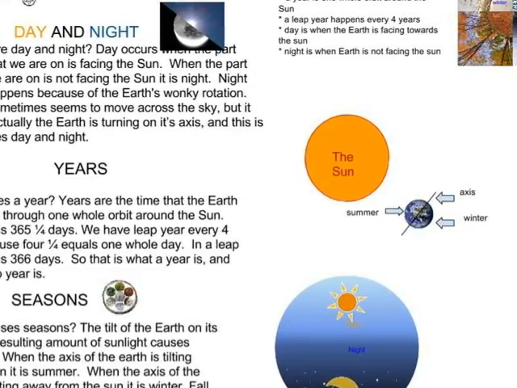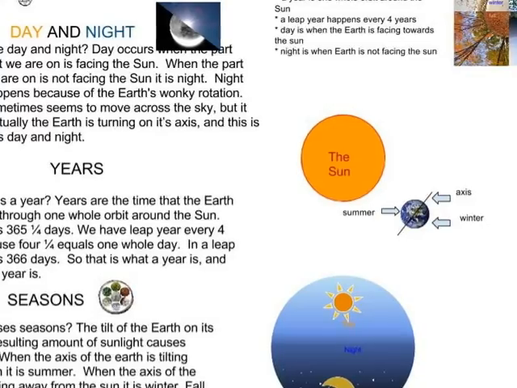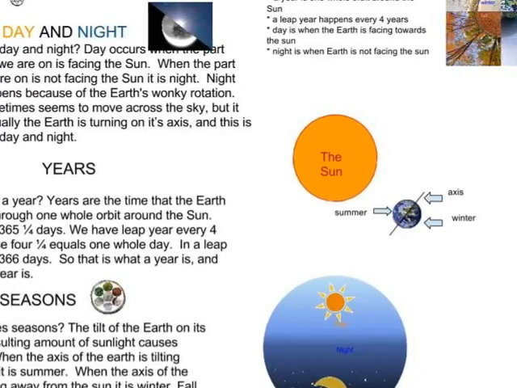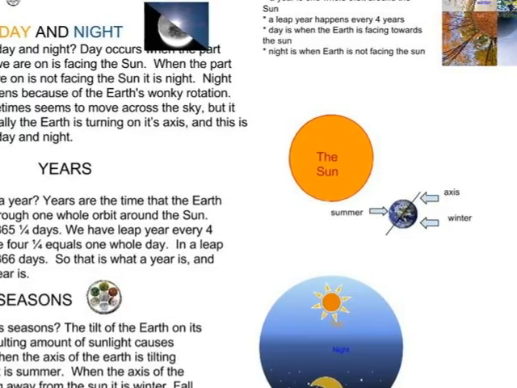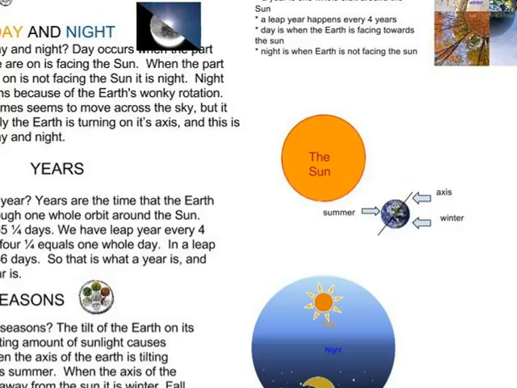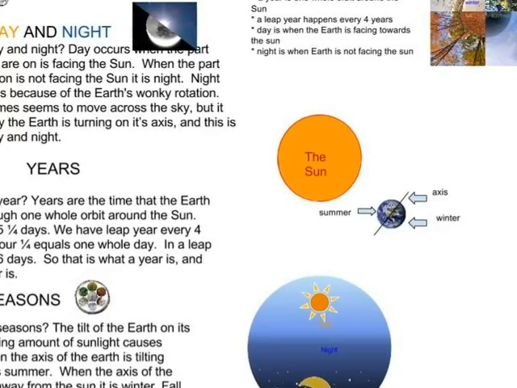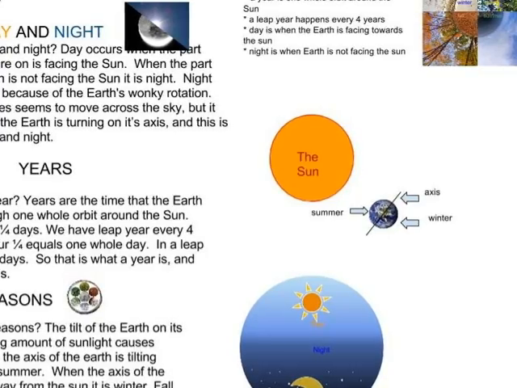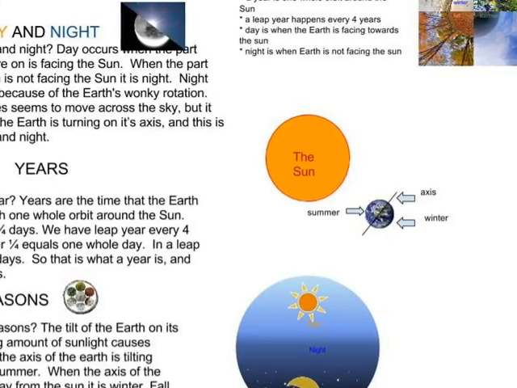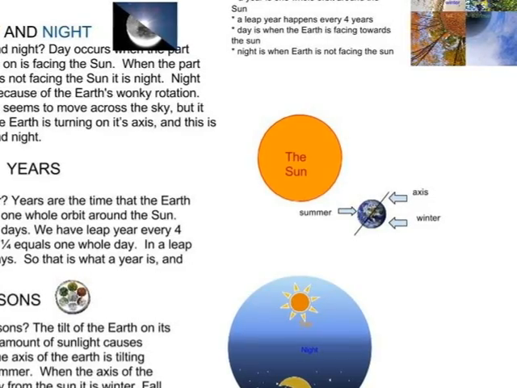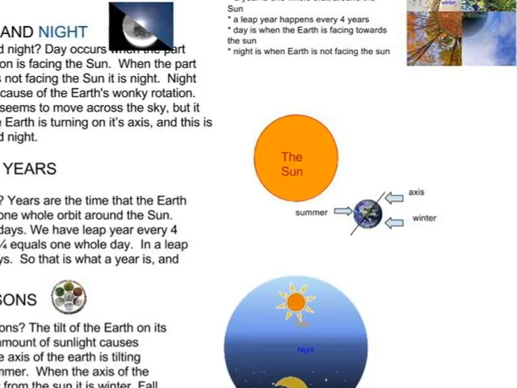Years. What causes a year? Years are the time that Earth takes to go through one whole orbit around the sun. Each year is 365 and a quarter days. We have a leap year every 4 years because 1/4 equals one whole day. In a leap year, there are 366 days. So that is what a year is and what a leap year is.